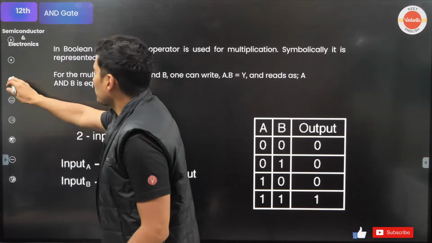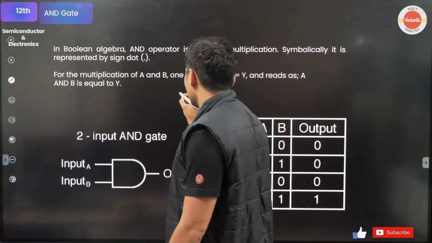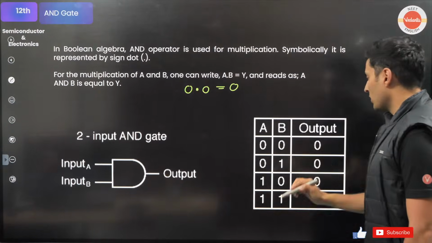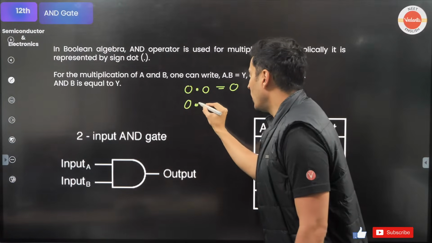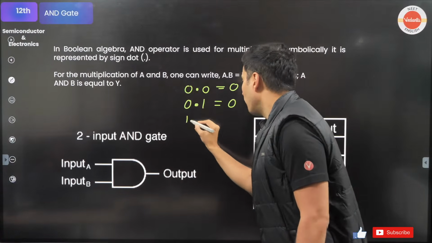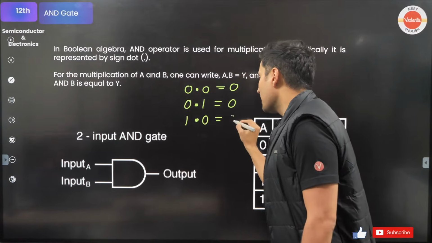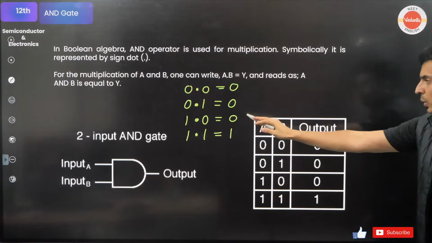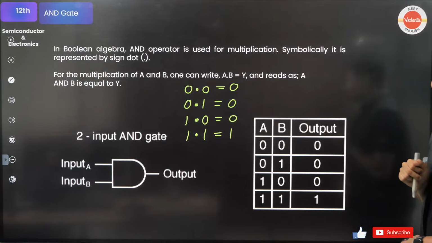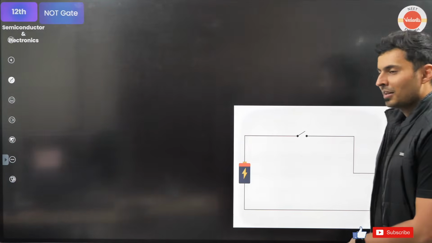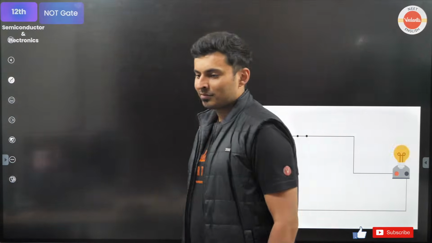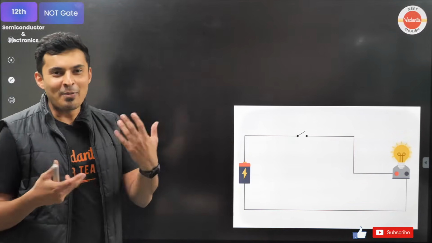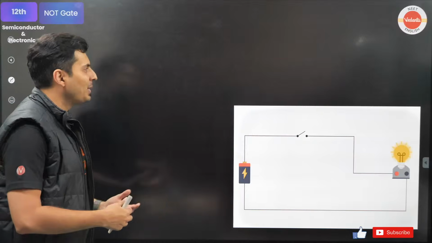So just to give you mathematical expressions, 0.0 is 0. 0.1 is 0. 1.0 is 0. 1.1 is 1. Exactly what the truth table tells me. Perfect. Next is the NOT gate. Just imagine this. What will a NOT gate be?